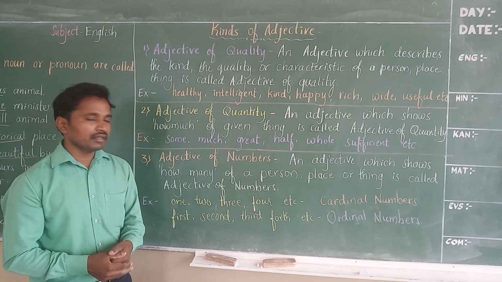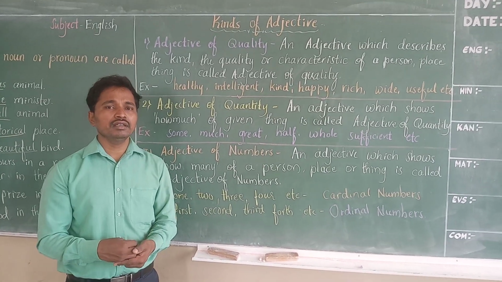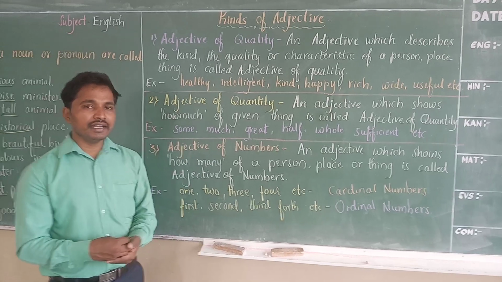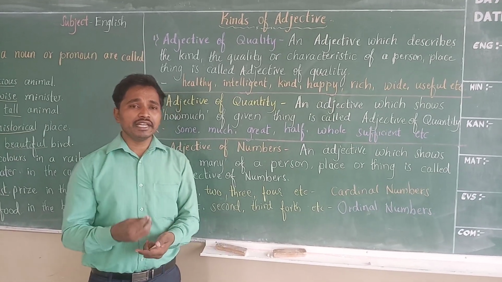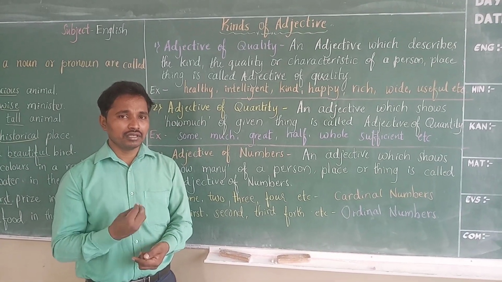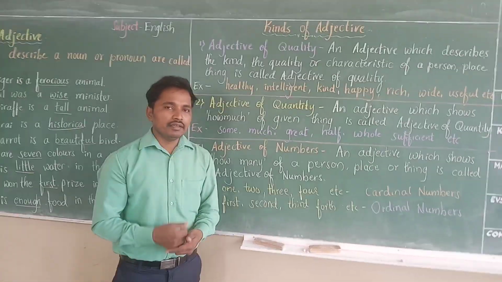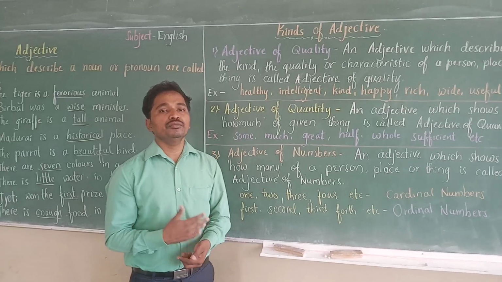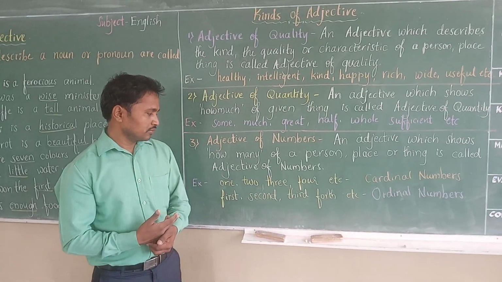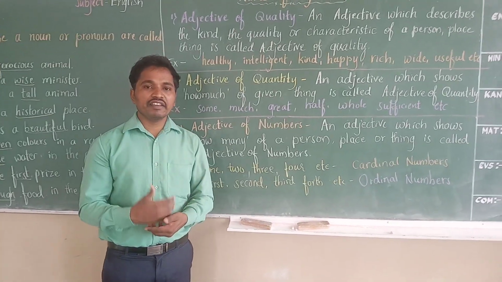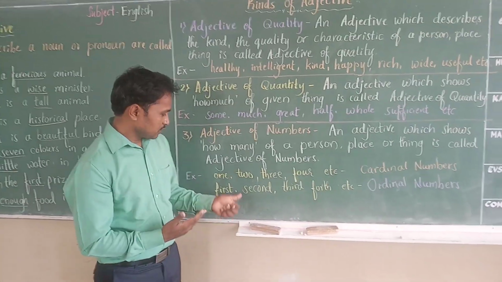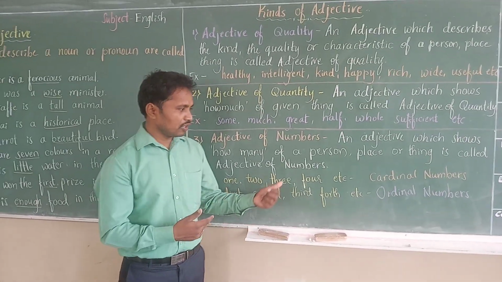For example, there are 5 pens in the bag. I needed 10 notebooks for the painting. And Indira Gandhi was the first woman Prime Minister of India. And the 7th day of the week is Sunday. 1st and 7th, these are ordinal numbers.